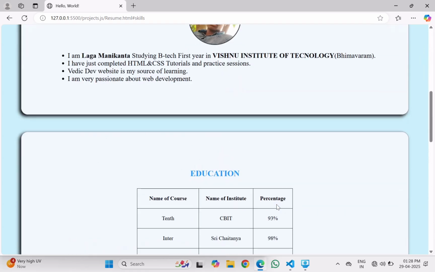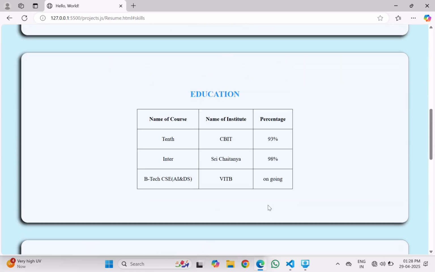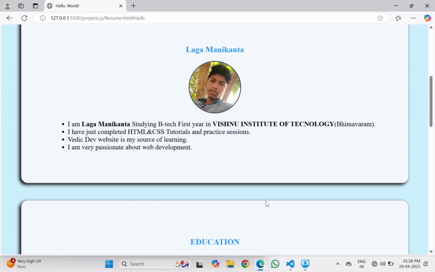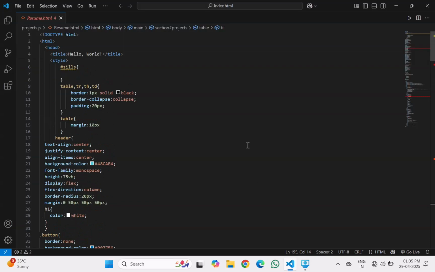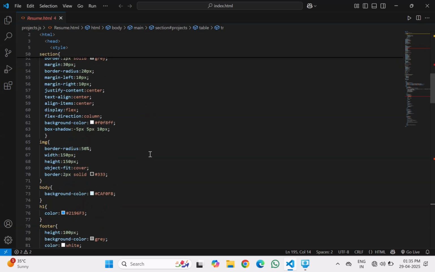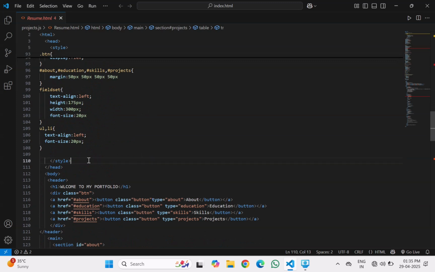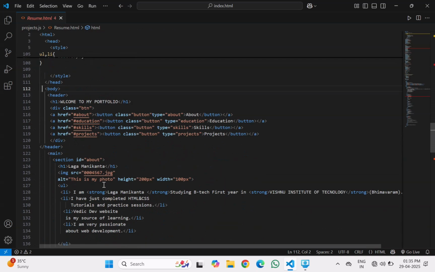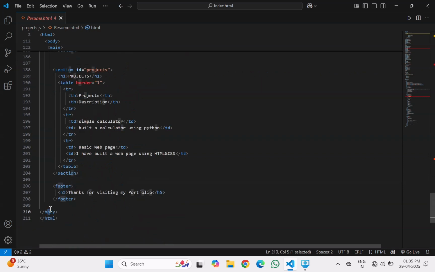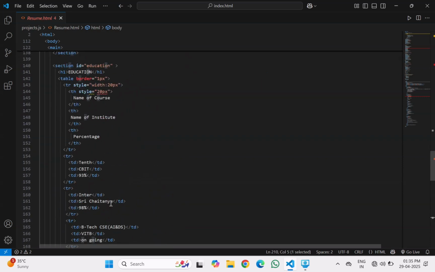And next I'm going to explain the code which I have written in CSS and HTML. I will explain the code briefly now. This is the code I have written for my basic web page as a resume. In the style tag I have written CSS code, and this is the closing tag of style, and in the body tag I have written HTML code. This is the closing tag of the body tag.